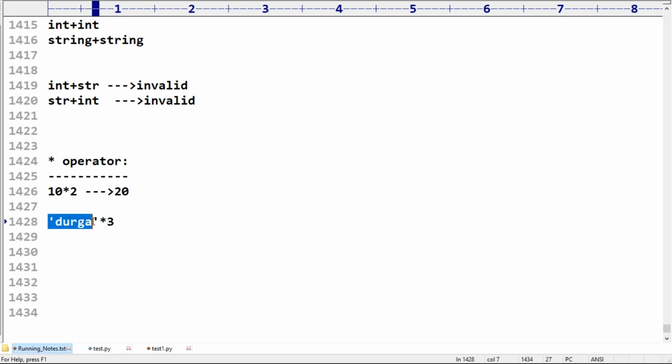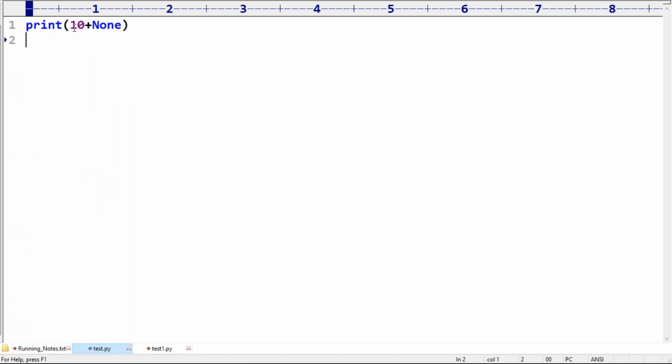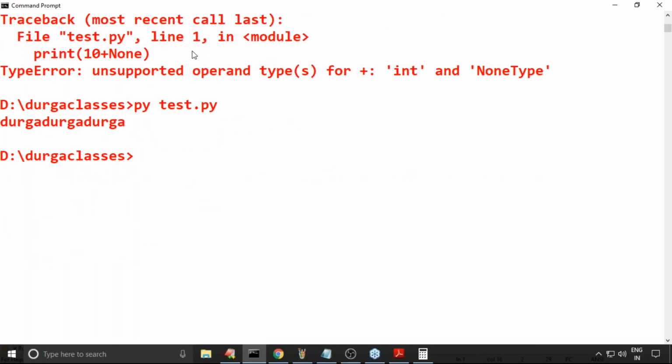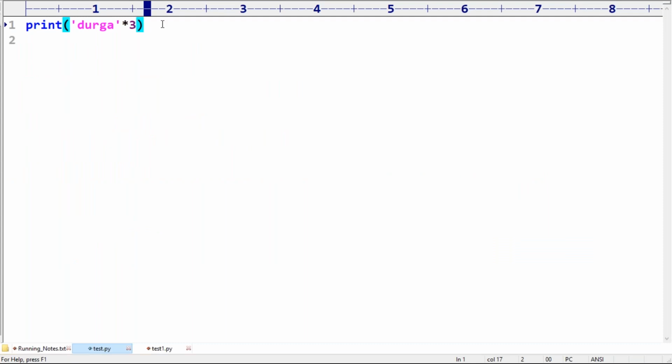Can you please repeat Durga 3 times? 3 times, like we are taking now 10. Durga star 3 I'm trying to take. But the answer is Durga, Durga, Durga. Can you please confirm print of 3 into Durga?